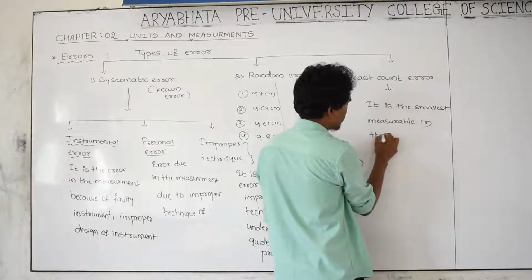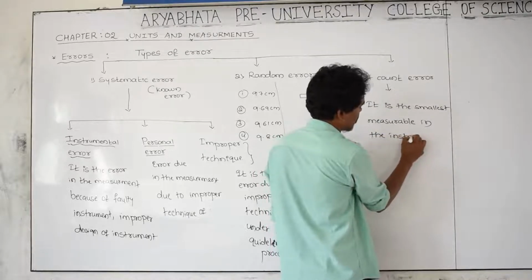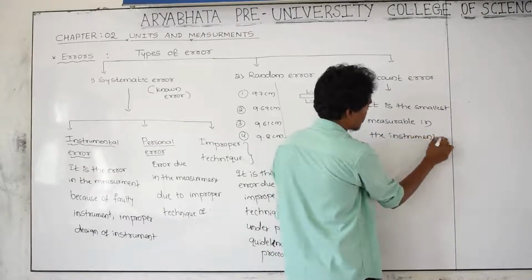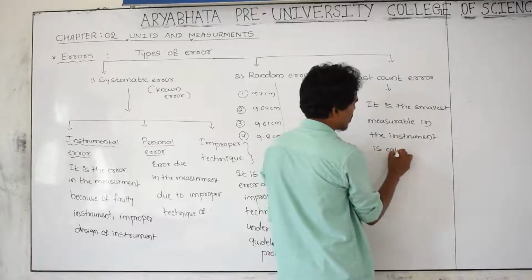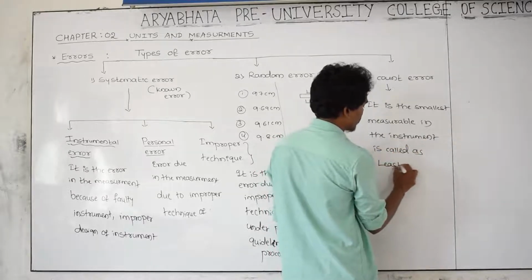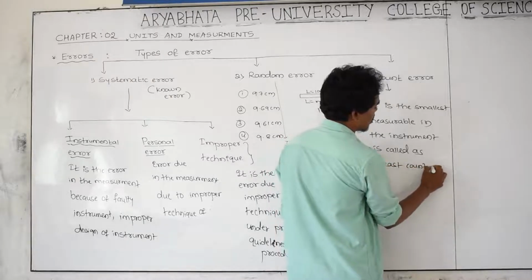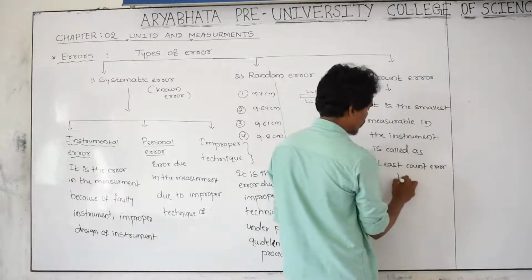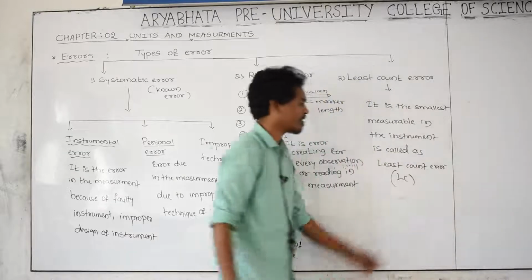That is called least count error. And shortly we are going to call it LC, least count.